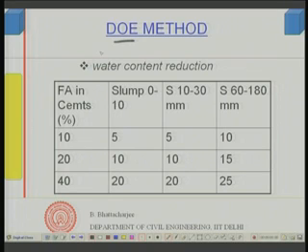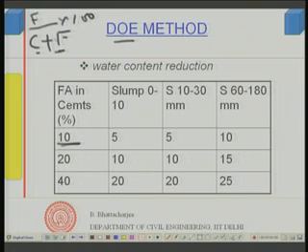It gives a table, part of which is reproduced here, showing the percentage of fly ash F in cementitious. Cementitious means C plus F, where C stands for the cement and F stands for the fly ash. So F divided by C plus F into 100 is the percentage in cementitious.